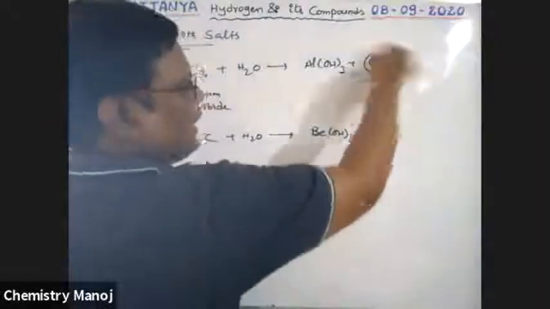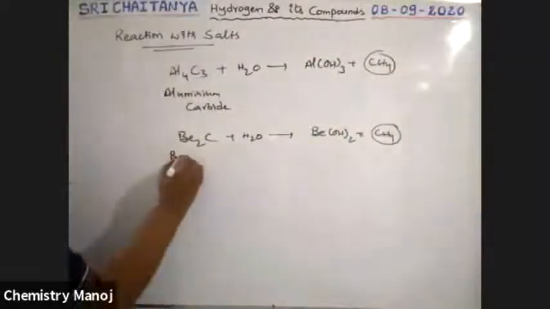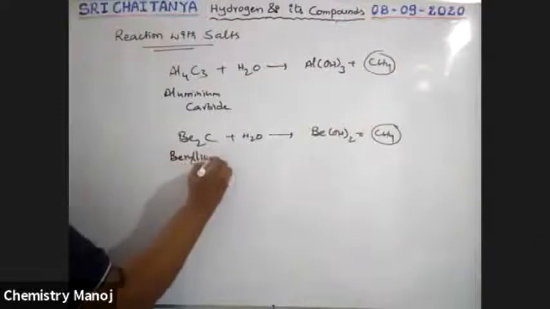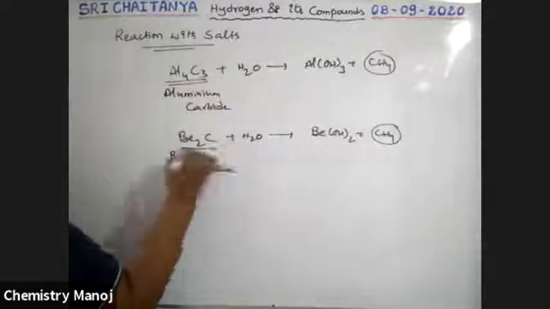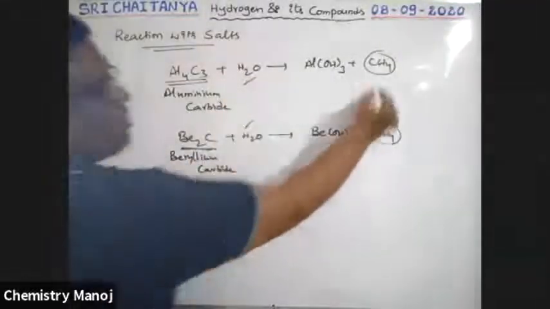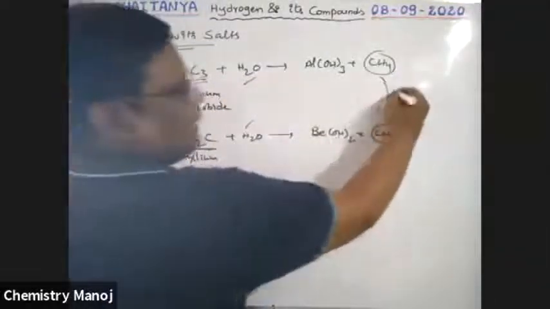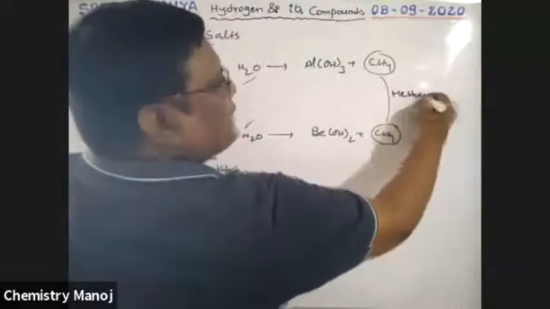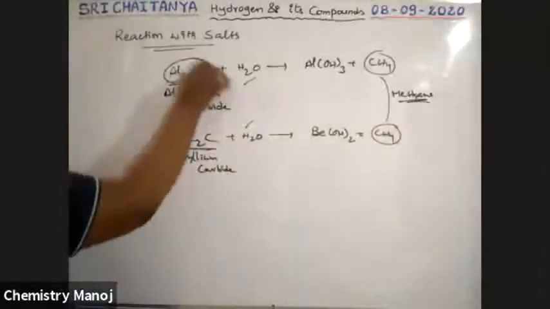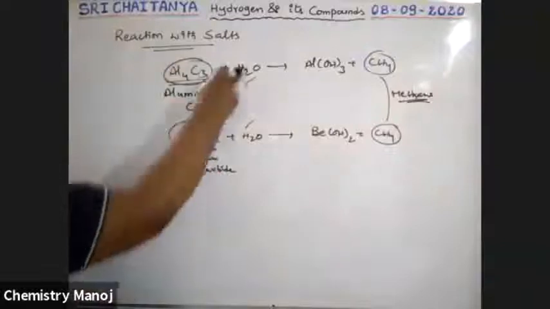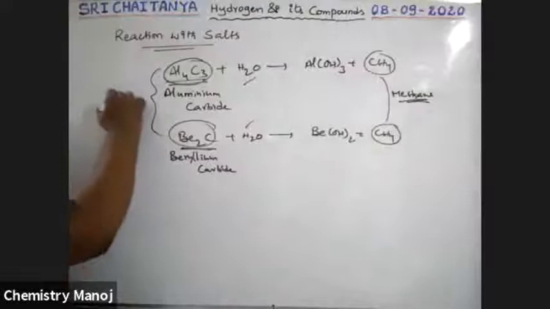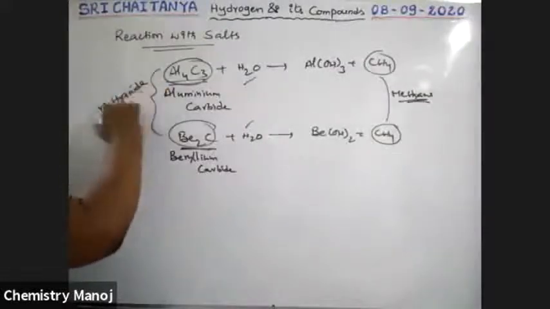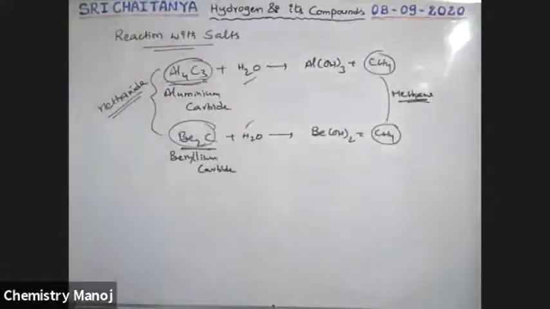So when aluminum carbide or beryllium carbide reacts with water, it gives the corresponding base and methane as the product. That is why these carbides are called methanides, methane forming carbides.